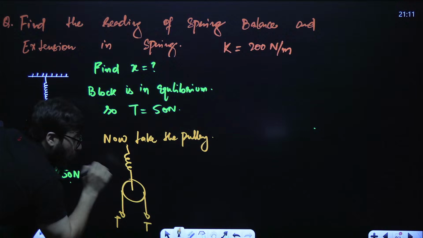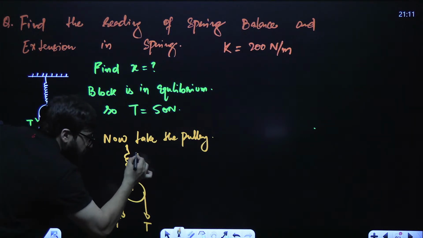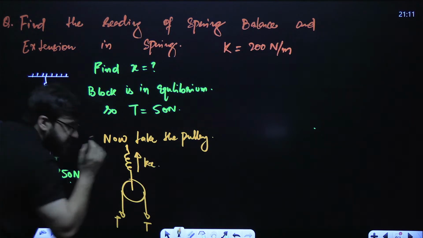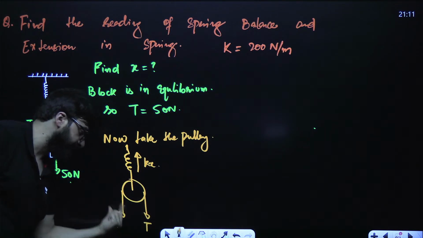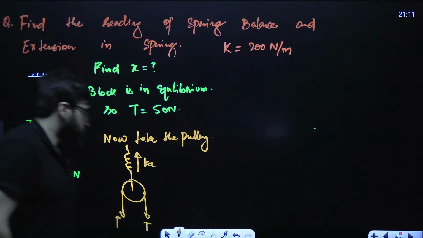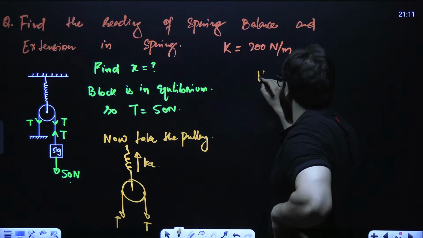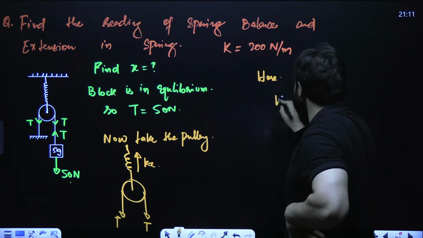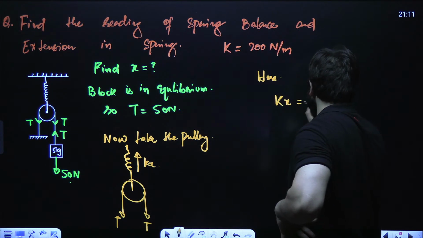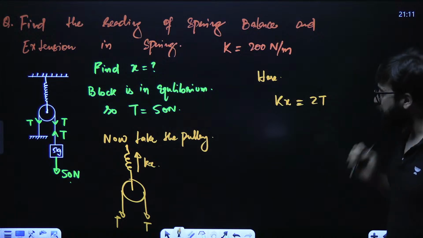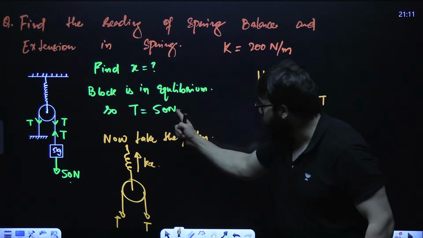What is the force in the spring? Force in the spring will be kx. Now we said this upward force will be equal to T plus T. So I can simply say kx will be equal to 2T. Now tell me, what is the value of T? We got T as 50 Newton.